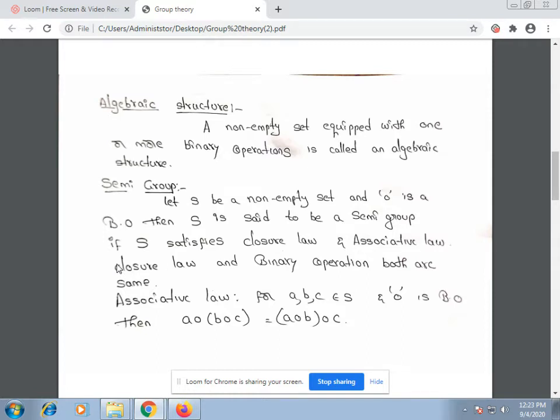Now the associative law: for a, b, c, three elements in S, and circle a binary operation, if (a circle b) circle c is equal to a circle (b circle c), then we say that S satisfies the associative law under the binary operation circle. In general, circle is a binary operation that may be plus, minus, multiplication, etc.